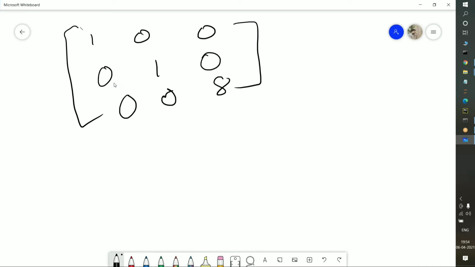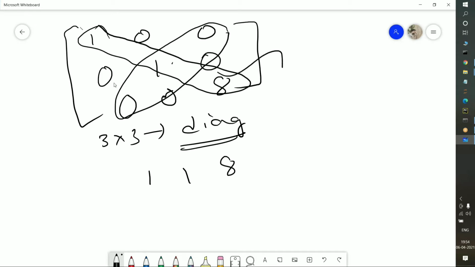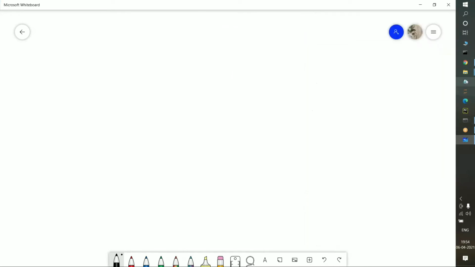So in this 3 into 3 matrix, I'm asking what are the diagonal values. Diagonals are nothing but these particular values. These particular values are known as diagonal values. So in this 3 into 3 matrix, what are the diagonal values? 1, 1 and 8. Okay, this is also one diagonal, this is also one diagonal. Initially the default diagonal will be selected here. Okay, I will tell you with the help of coding.